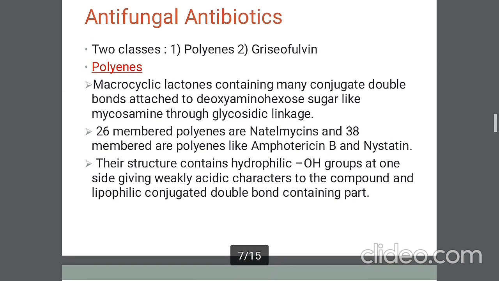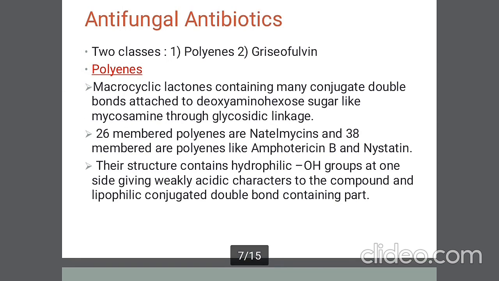The next important agents are the antifungal antibiotics. There are two types of antibiotics, polyene antibiotics and griseofulvin. Now just look into the polyenes. As the name suggests, polyene means they contain many double bonds. Poly stands for many and ene stands for double bonds. So they contain many double bonds in their structure, and therefore they are named polyenes.